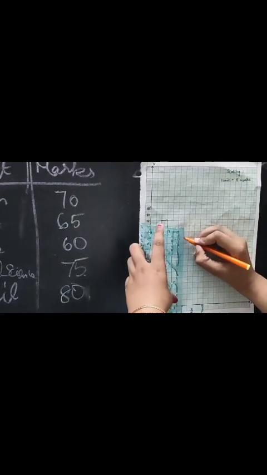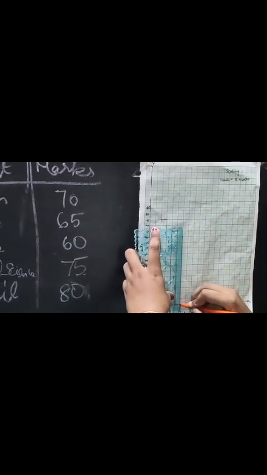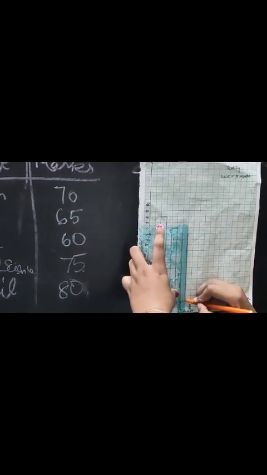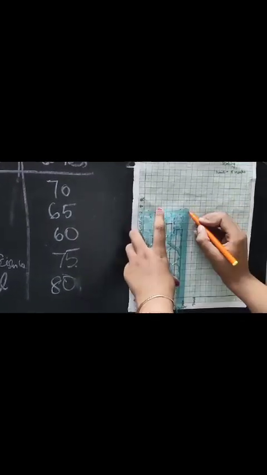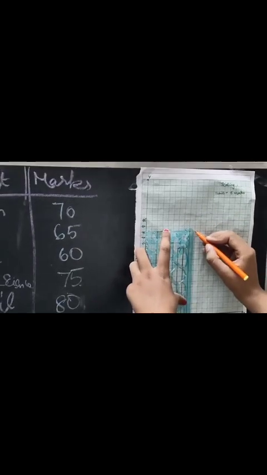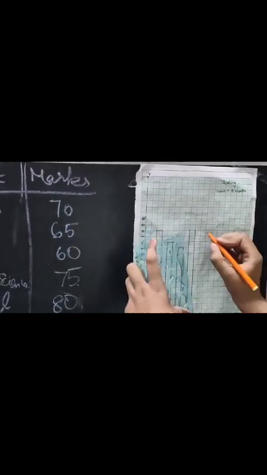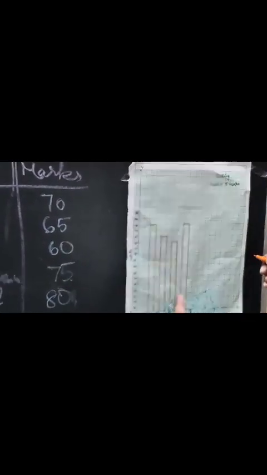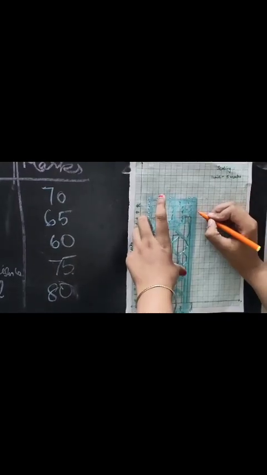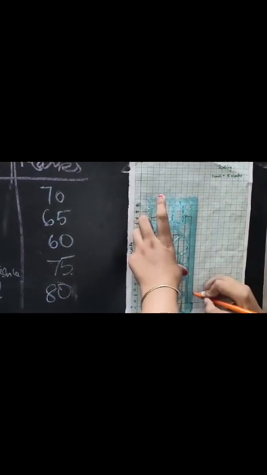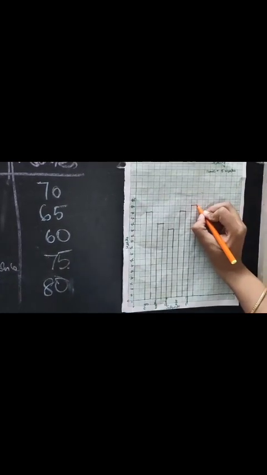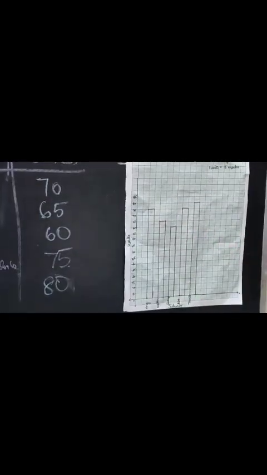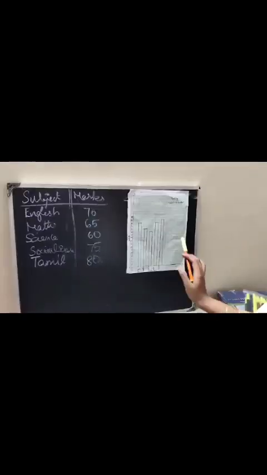How much have you scored in science? 60. Where is 60? You have to draw corresponding to the 60. Then social science 75. And Tamil 80. Okay, this is how we have to represent the marks.